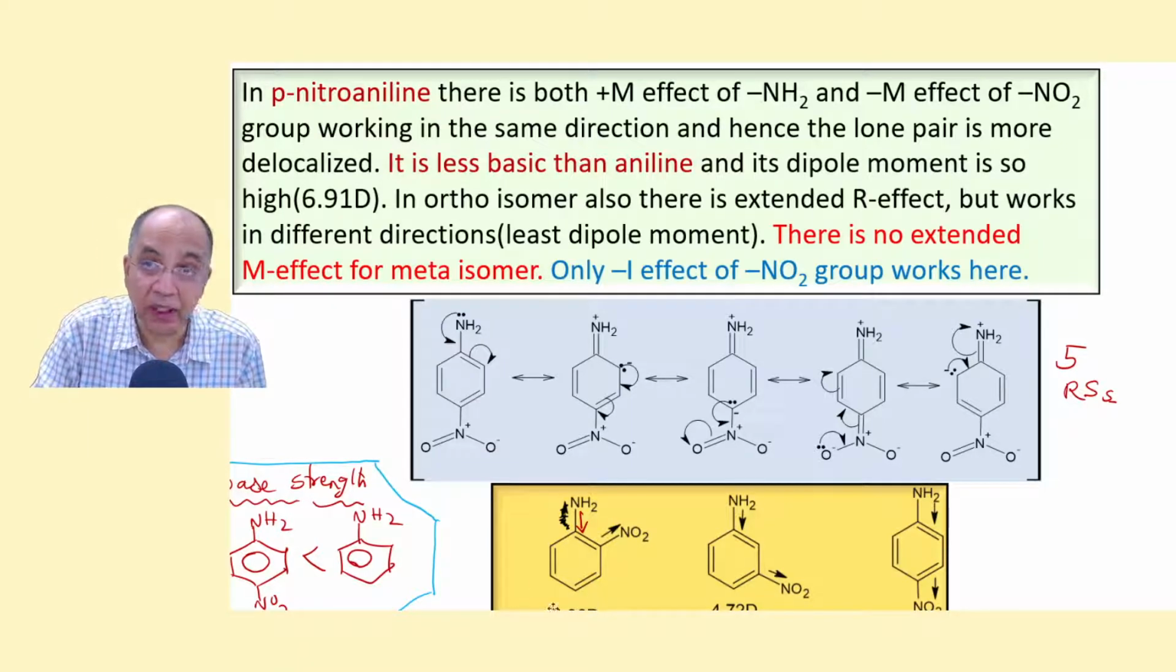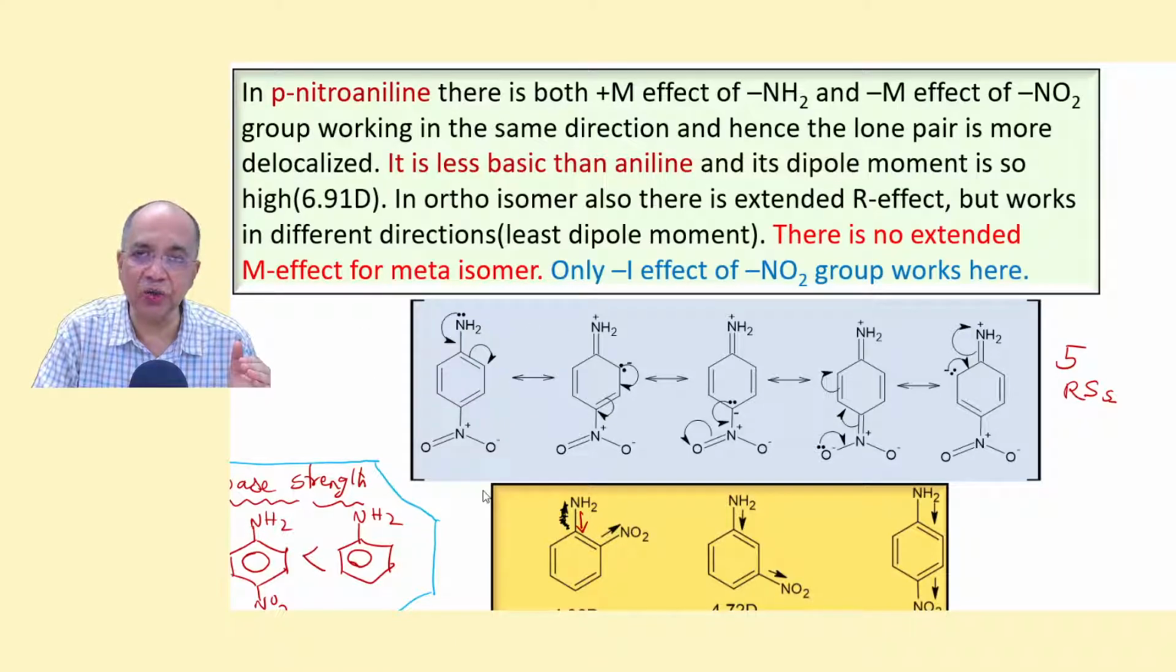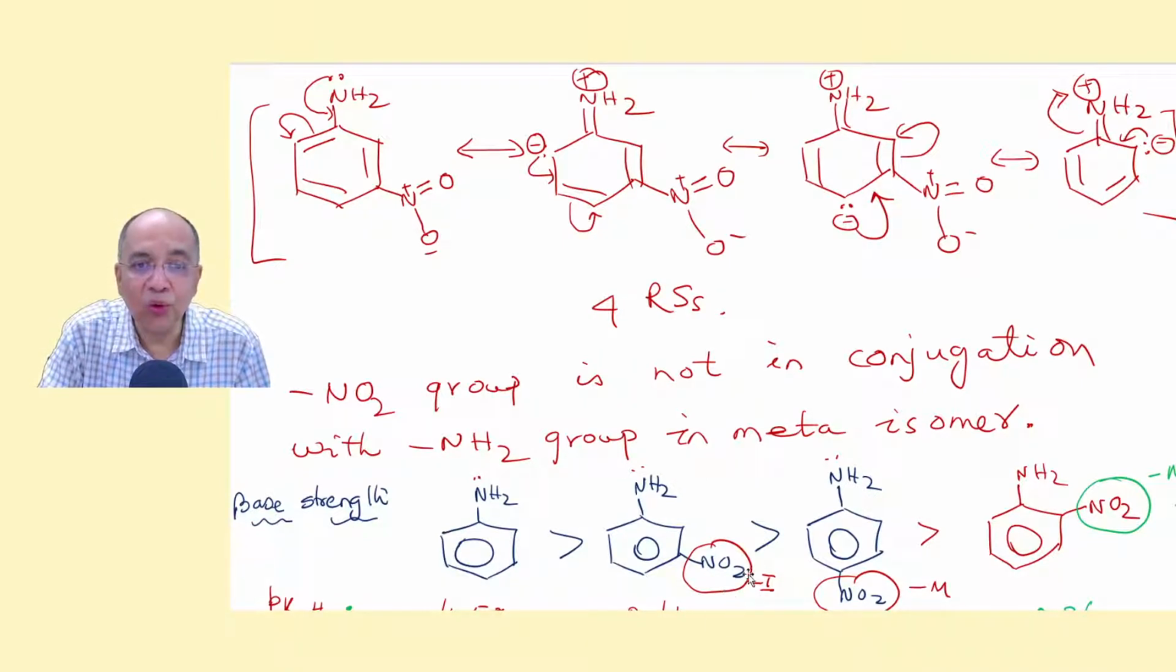I am talking of the dipole moments. I am not talking of the base strength. Base strength is very less for para-nitro than aniline. Metanitro, can you tell me, if you compare between metanitro and para-nitro, since in metanitro there is only a minus I effect, and the minus I effect is less powerful, less pronounced than the minus M effect, therefore the extent of electron delocalization is less. So the lone pair is more available. So metanitroaniline is a little stronger base than para-nitroaniline.